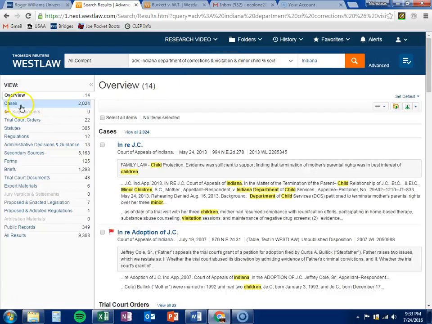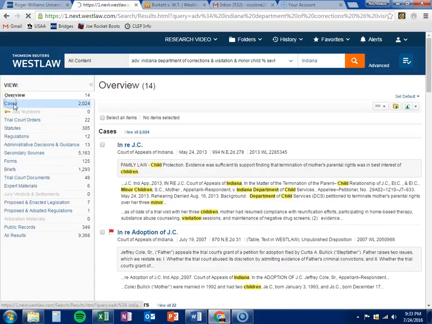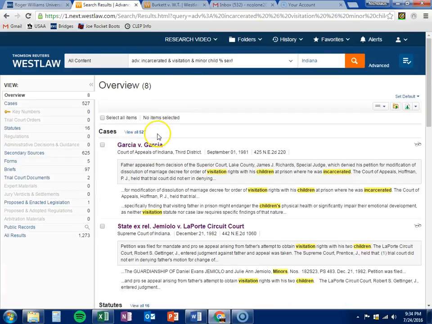So that killed us. It brought our cases back up to 2024. And the thing that we noticed is that this is the Indiana Department of Child Services, things like that are getting flagged and brought up in our search. So we decided that we don't want to use that anymore, because it's obviously not doing what we want it to do. So we got rid of IDC, Indiana Department of Corrections, and we decided to go with incarcerated. Brought us to 527 cases. Earlier we were hitting like 26, 31, now we're back up to 527, so something's not happening correctly.